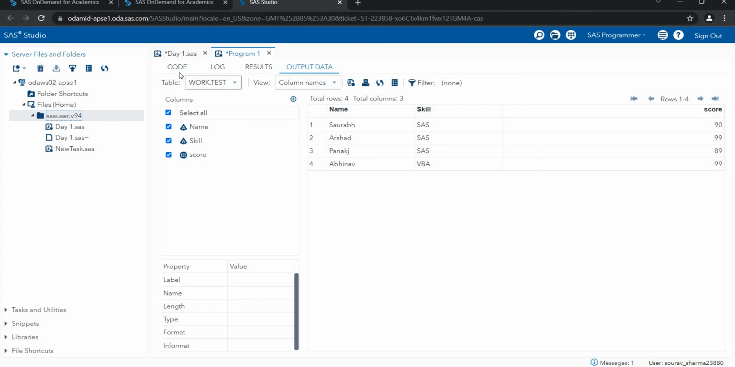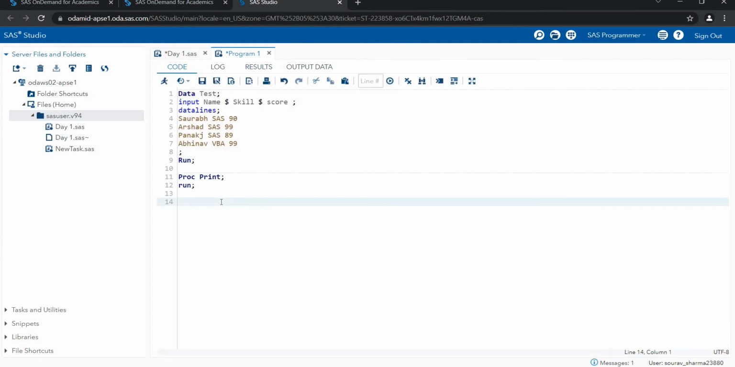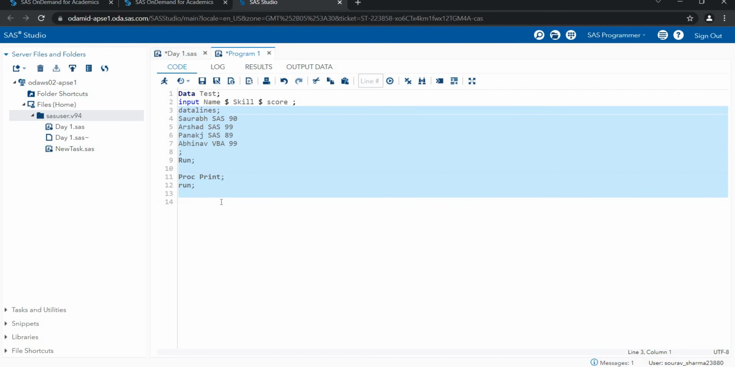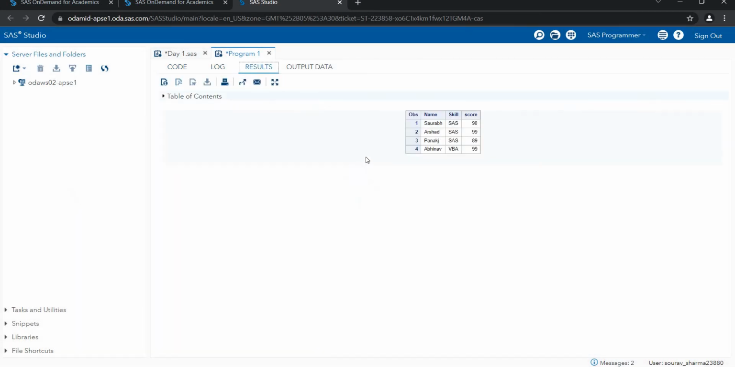Okay, so now I want this output in the result statement. In the result, my output will be shown if we write the proc print. So I write proc print semicolon, then the run statement. Run is mandatory if you're writing this. Now you can see my output here: Saurabh, Ashad, Pankaj, skill.